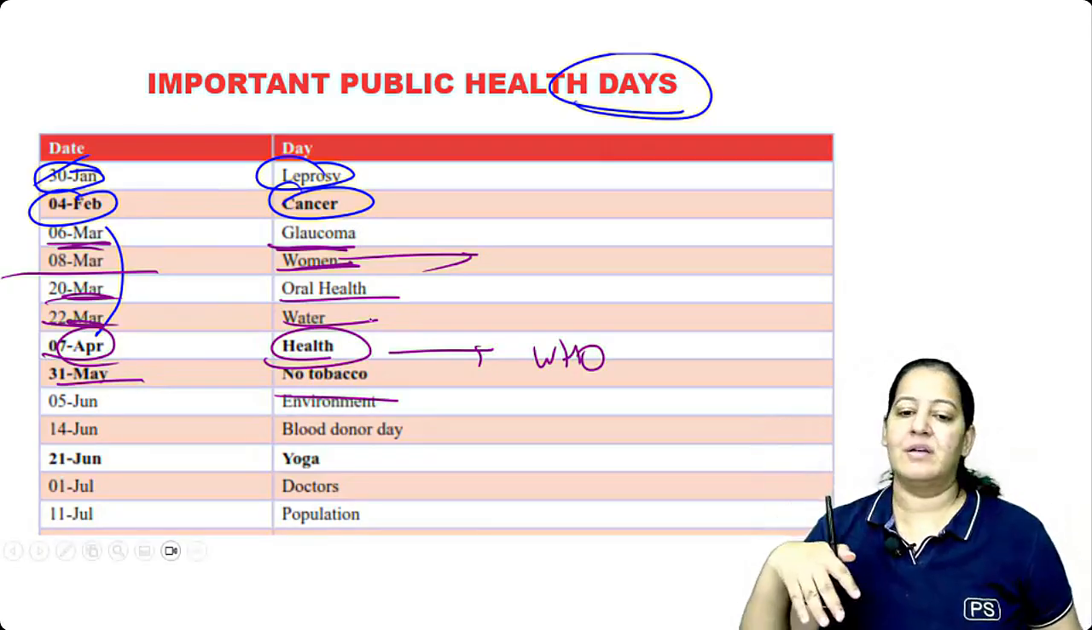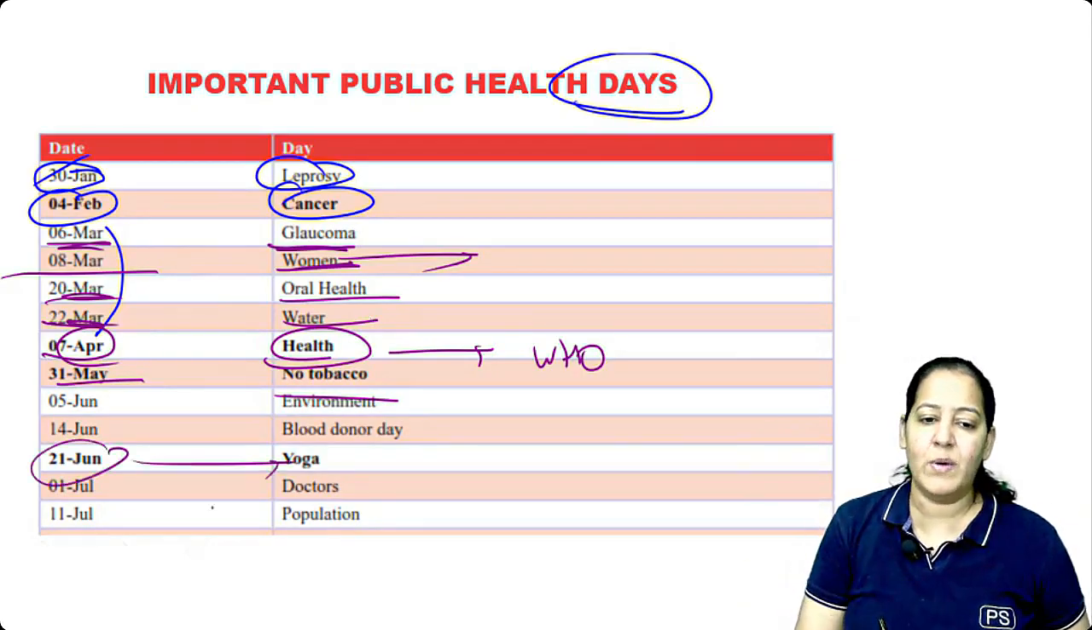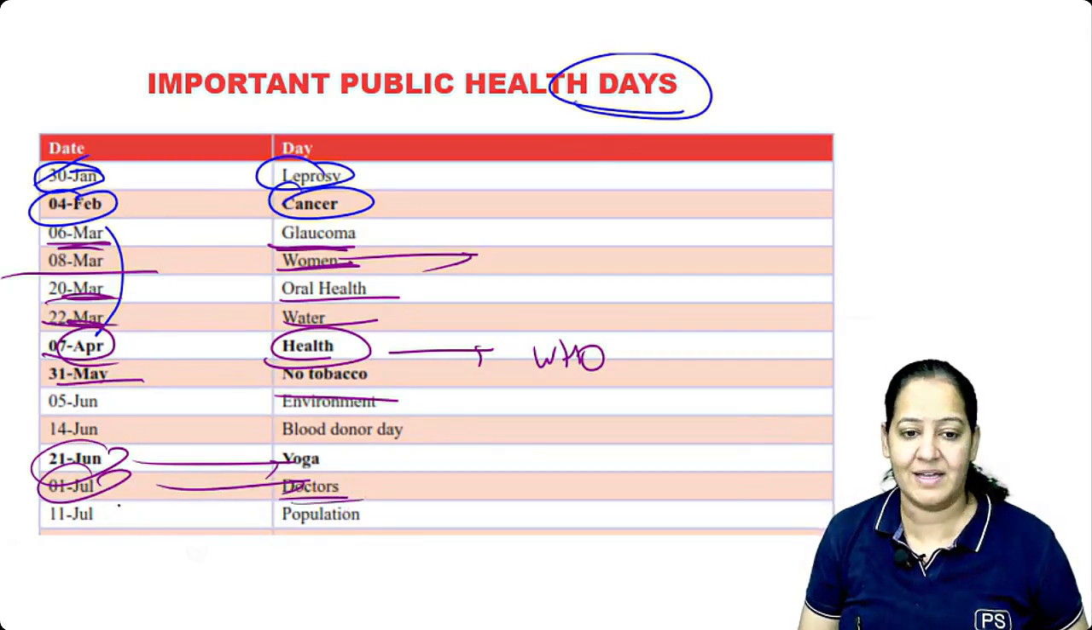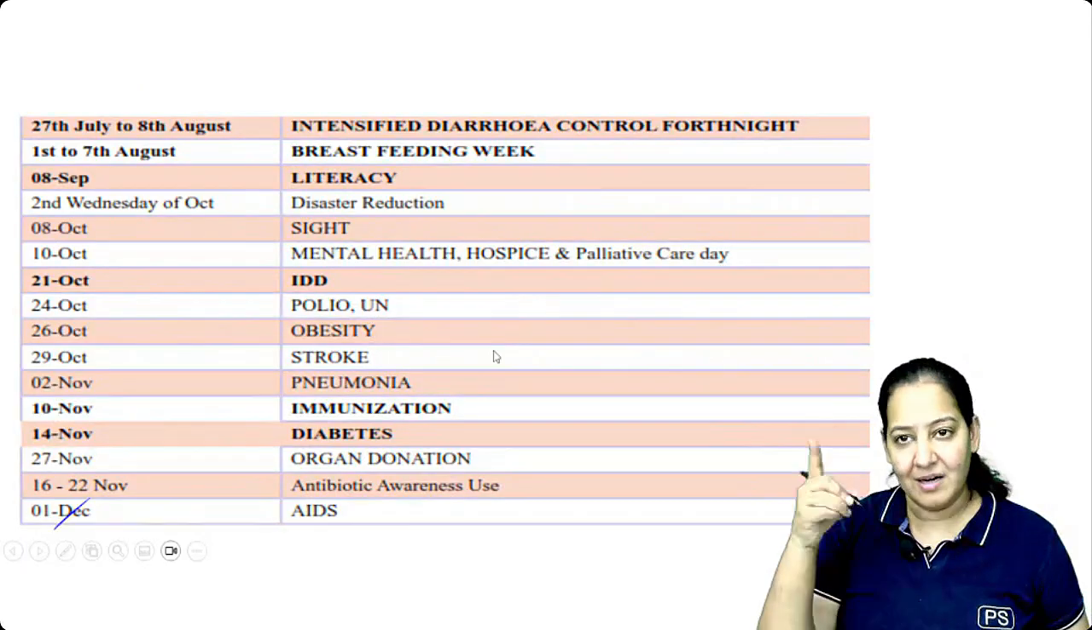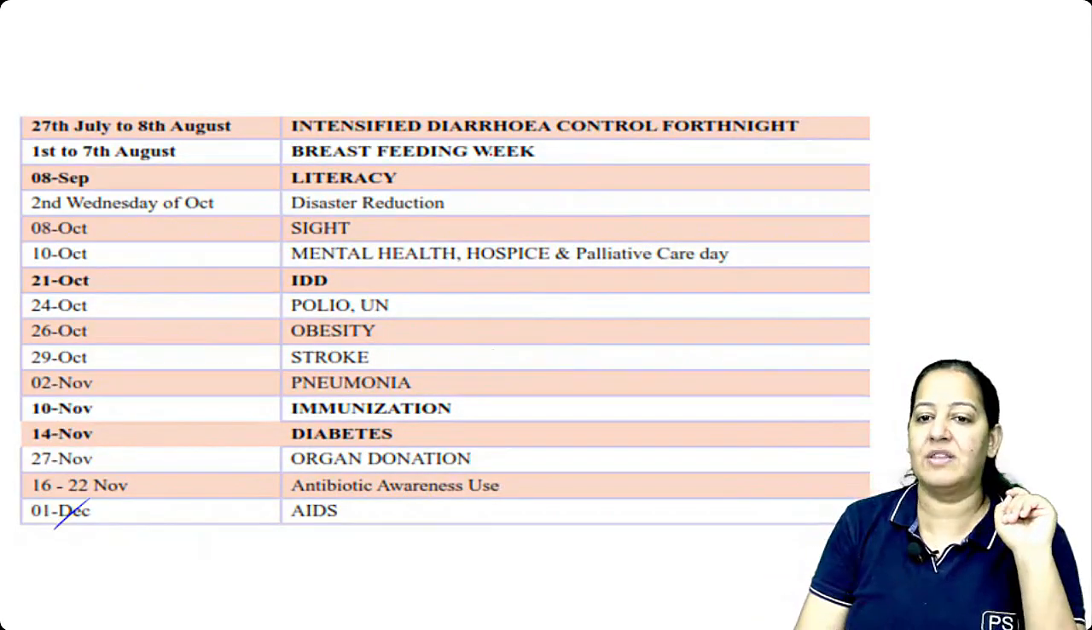Likewise, you have to learn the days. Please learn. 21st June is Yoga Day. 1st July is Doctor's Day. I guess everyone knows the 1st July, Doctor's Day. 11th July is Population Day. So please learn. The ones in bold already have questions on them.